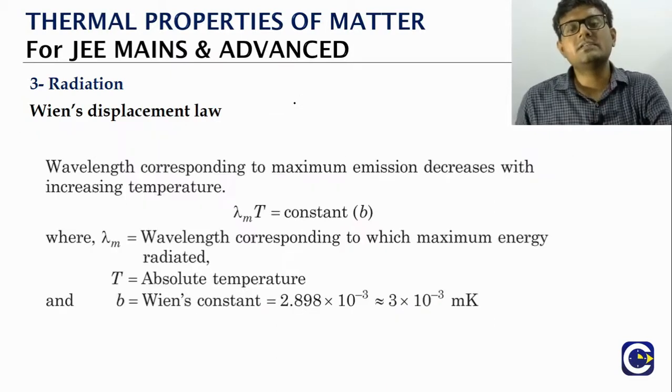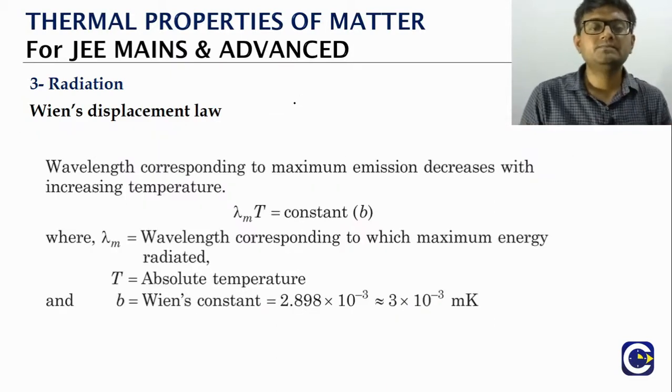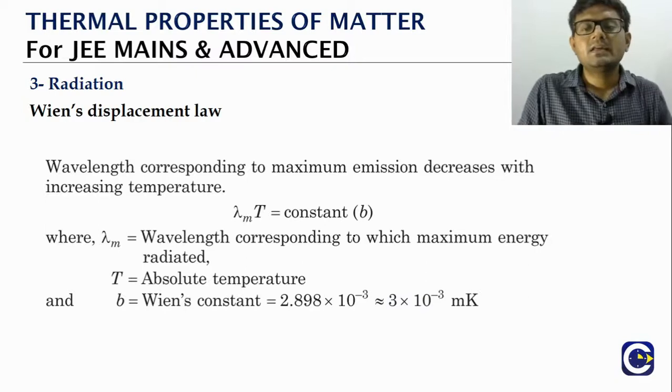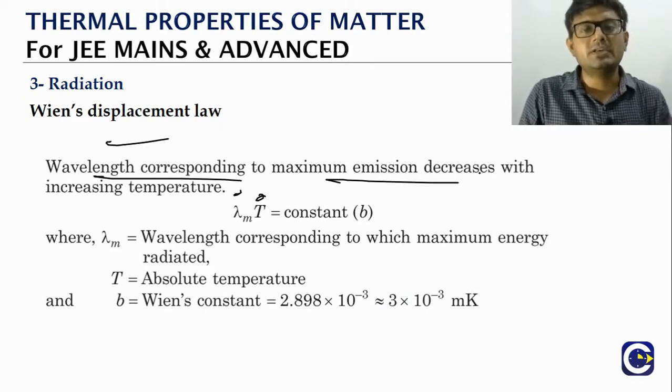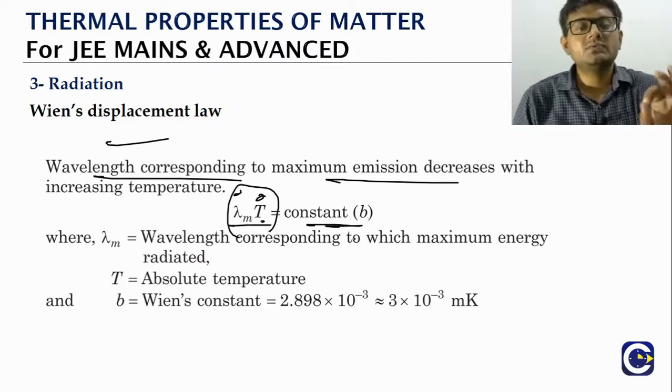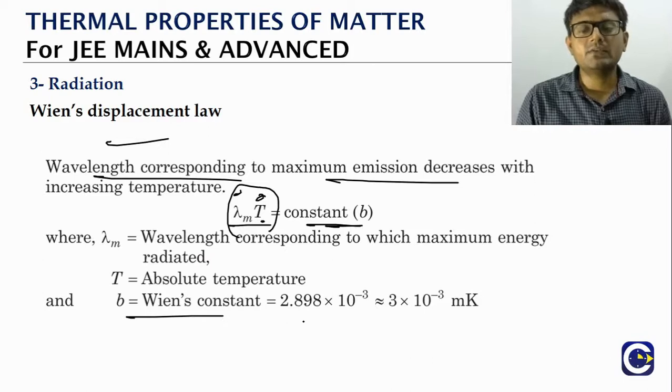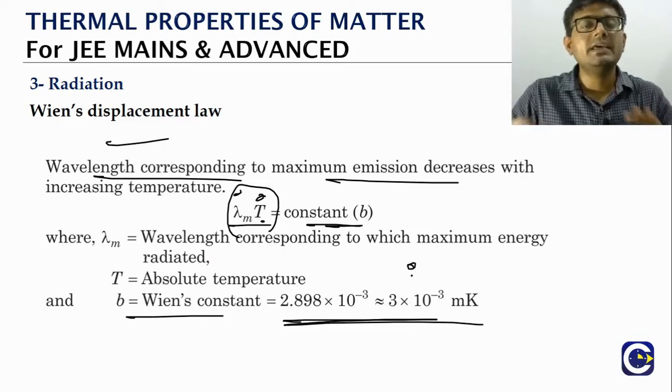So what is the Wien's displacement law? It's a very straightforward law. It basically relates the temperature of the body with the lambda m. The wavelength corresponding to the maximum emission, lambda m, into T will be a constant. The constant is what we will call the Wien's constant. So what is the Wien's constant value? Approximately it will be 3 into 10 power minus 3 meter Kelvin.